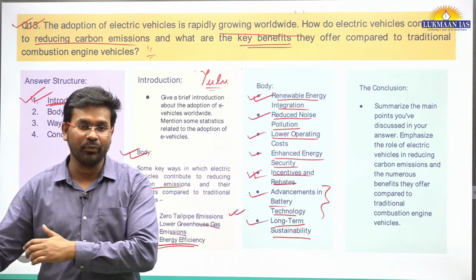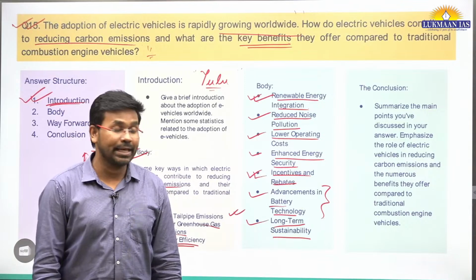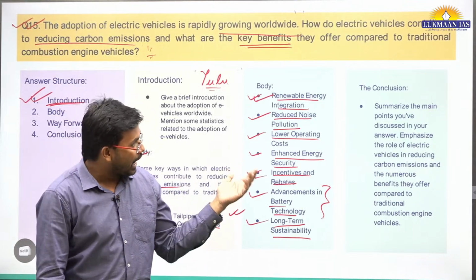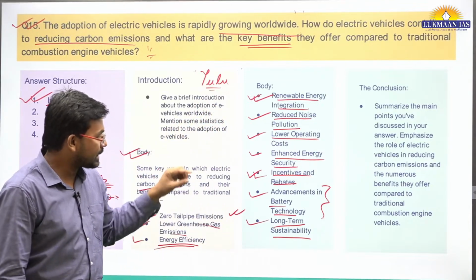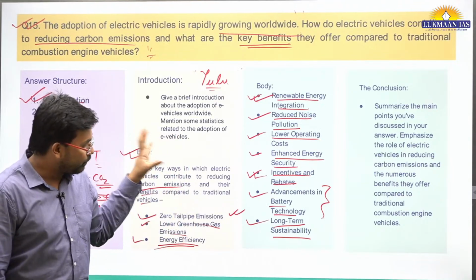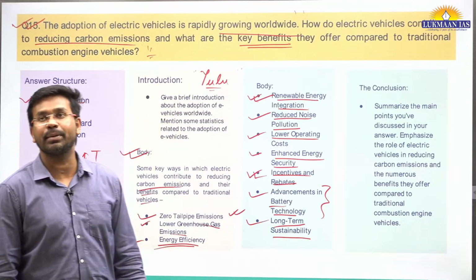There will be a day when those fossil fuels will be exhausted. So they are exhaustible energy resources. However, if we talk about electric vehicles, they are sustainable, they have long-term sustainability. So from that point of view also, electric vehicles are more important.